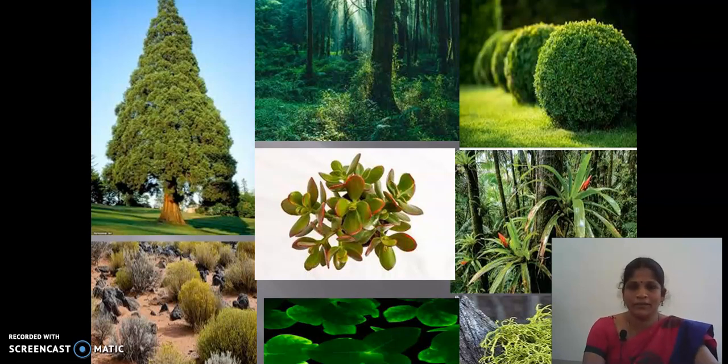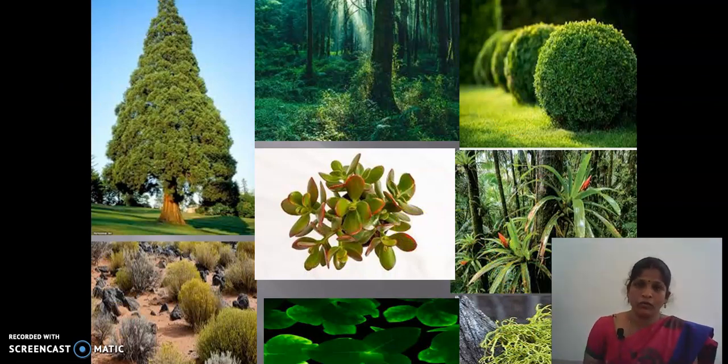Yes, children. See the pictures. What are you seeing on the screen? The first one is a conifer tree, then thick forest, then garden shrub, then a forest plant, here a water plant, hydrilla, here bushes, thorny bushes, this water plant, and this plant is grown in an area where only the moisture is used. Okay, children, all these plants together, what are we calling them?